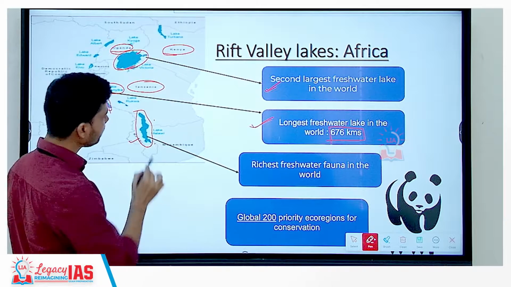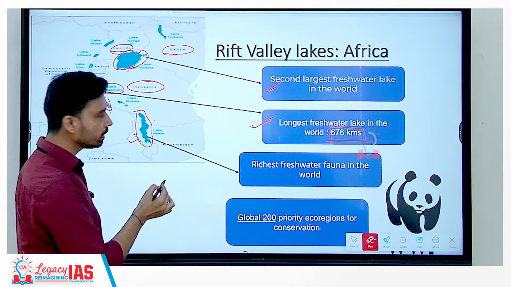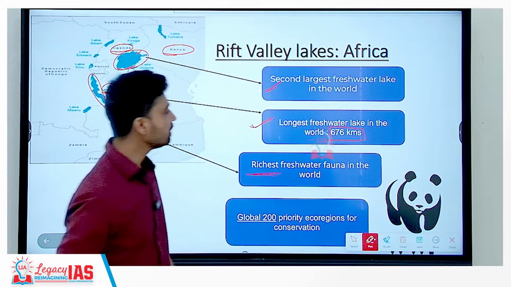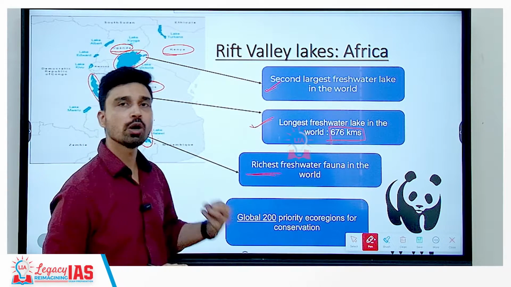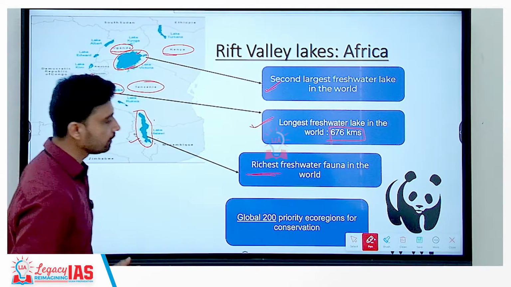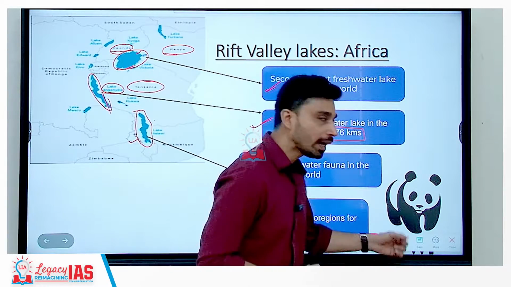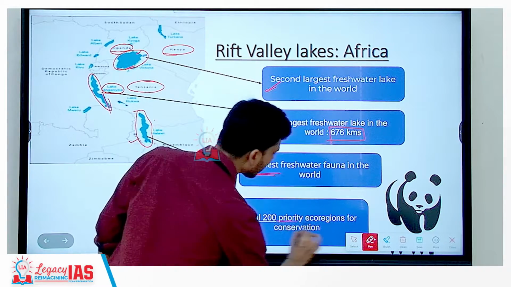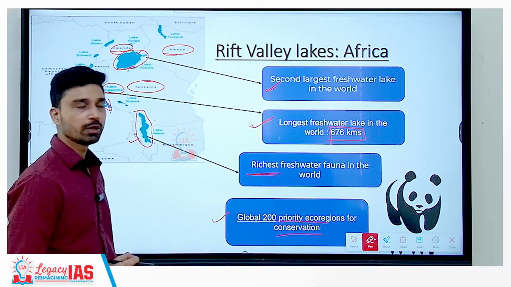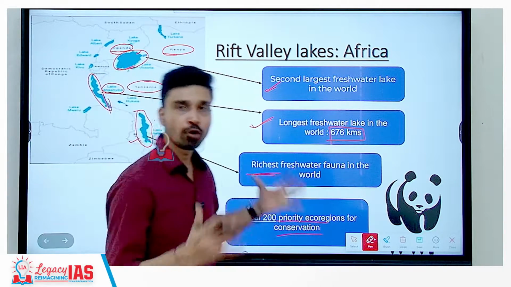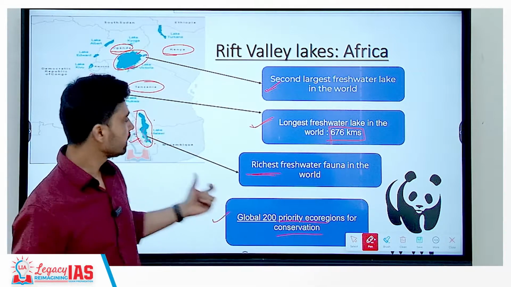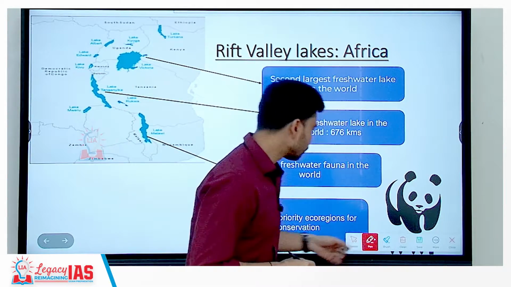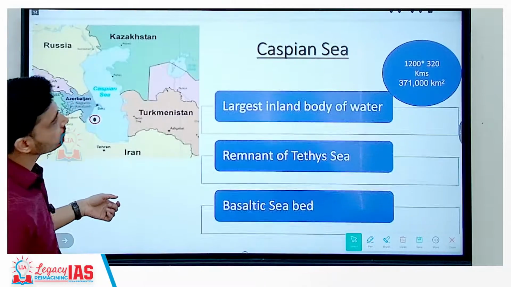and Tanzania, again it is a lake that is spread over 3 countries, that is called Lake Malawi. Lake Malawi is considered as having the richest freshwater fauna in the world, and it is due to this reason that the World Wildlife Fund has included this particular lake in the Global 200 priority ecoregions for conservation, because it supports abundant faunal species, and that is why its preservation and protection is very, very vital for the ecosystem, for the environment and biodiversity.